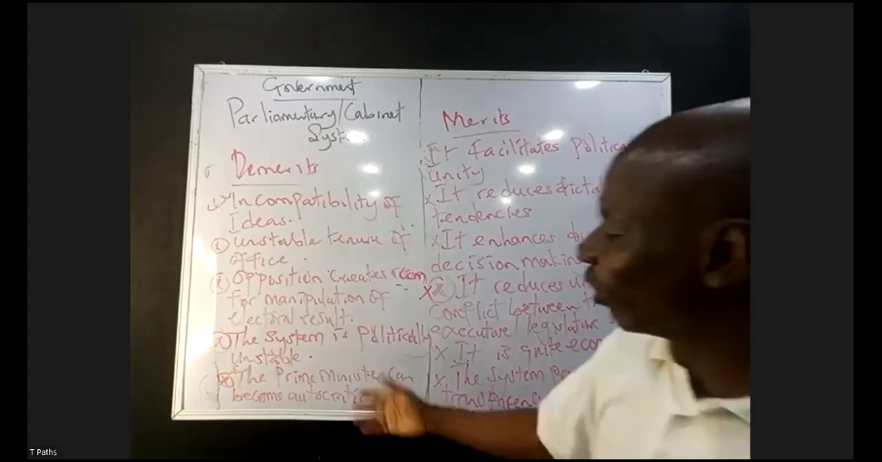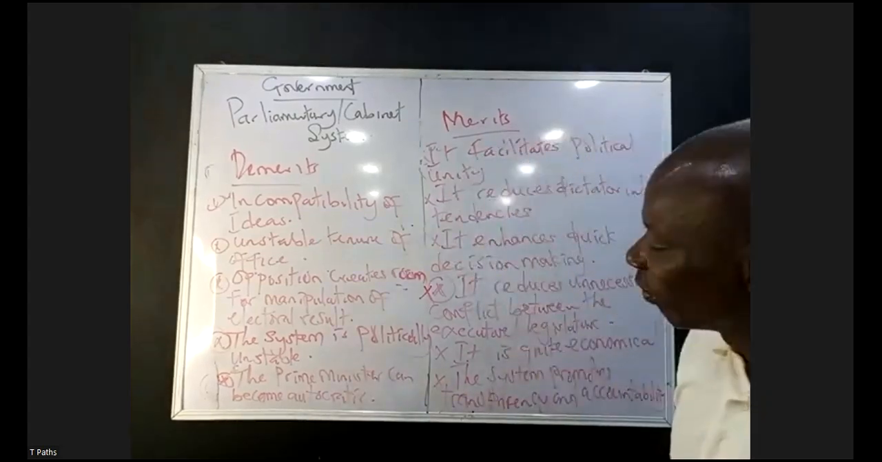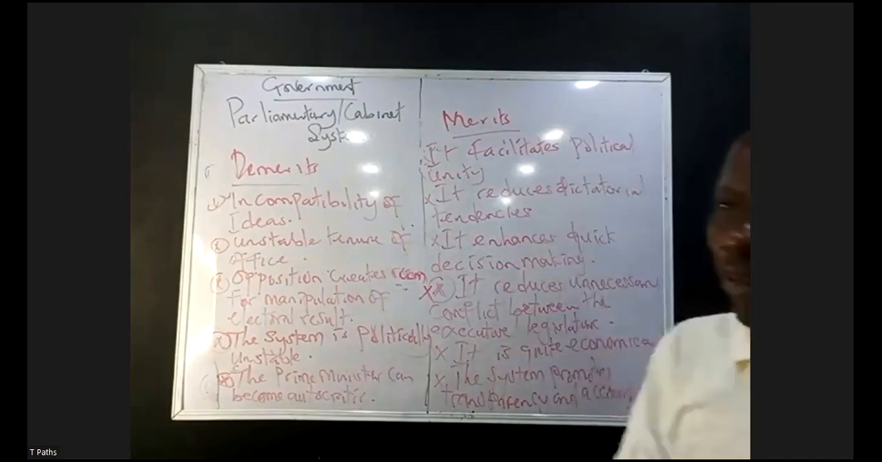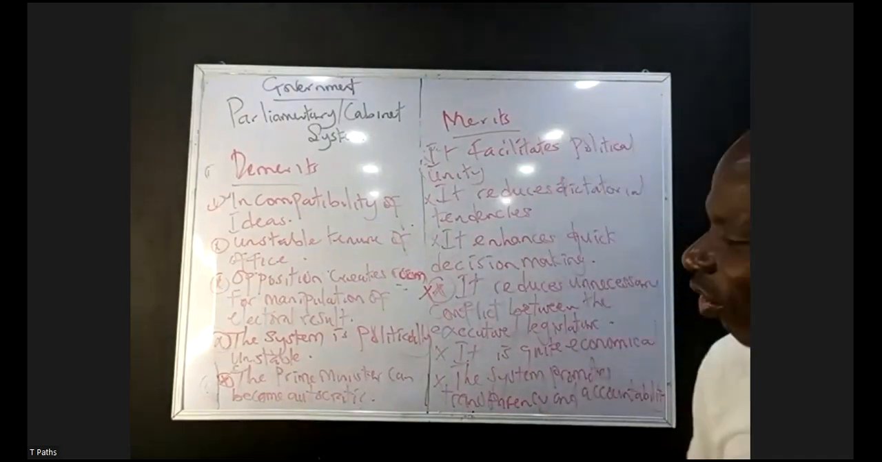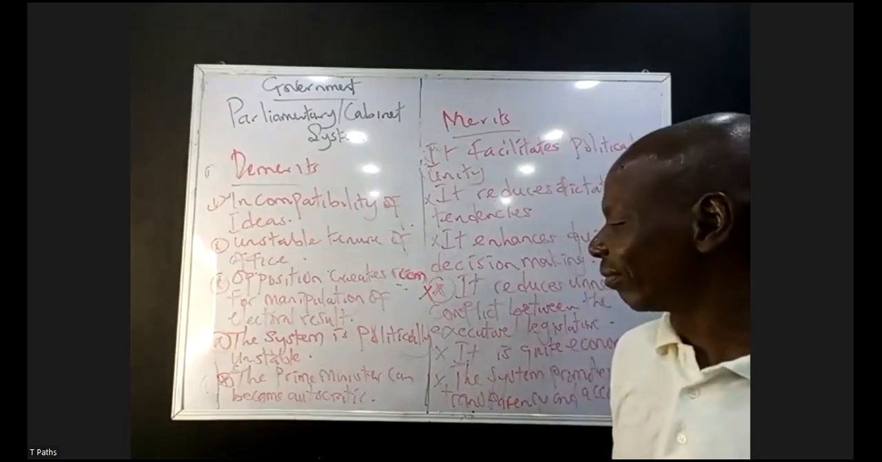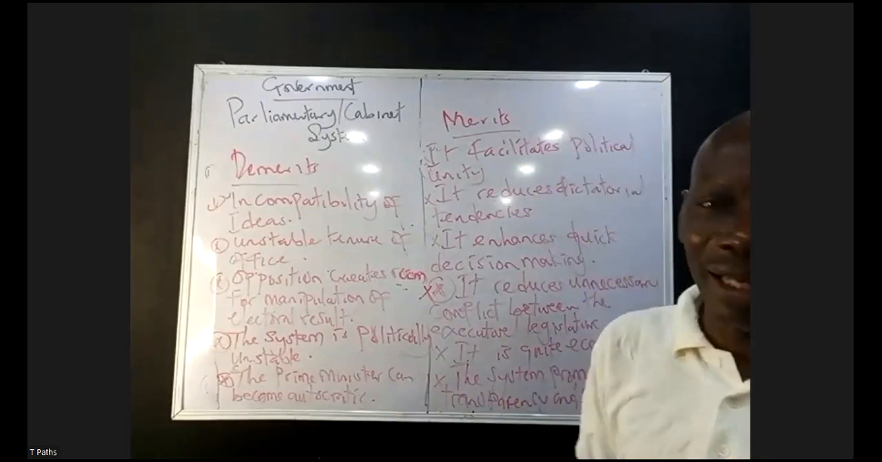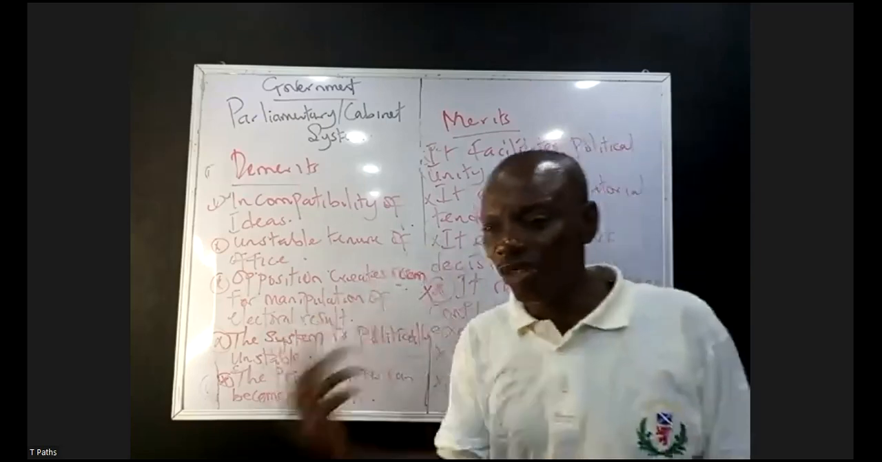Then the system is politically unstable. Like I said earlier on, the system is politically what? Unstable. That kind of governance is not stable, it's not fixed. It doesn't have a fixed term of office. So people don't really like the idea. The prime minister can become autocratic by virtue of the power deposited in his office.